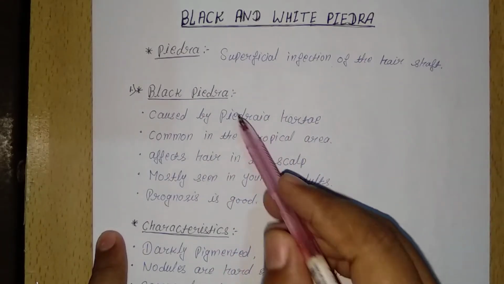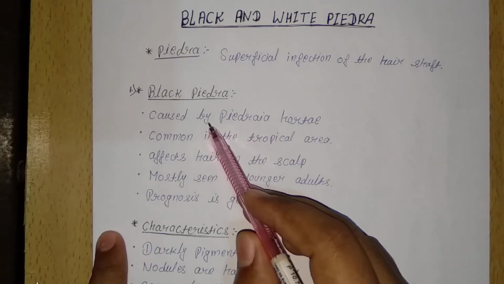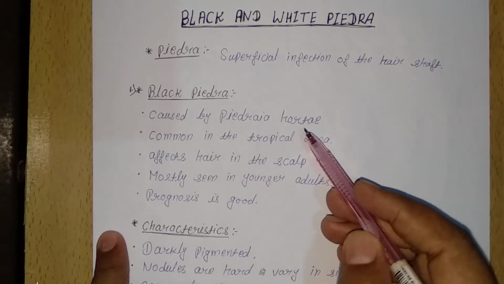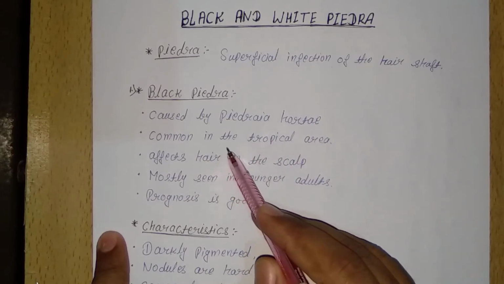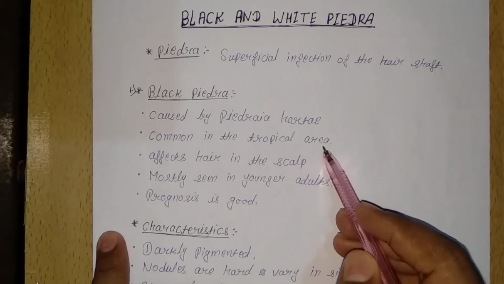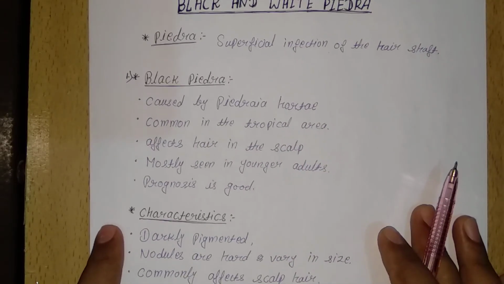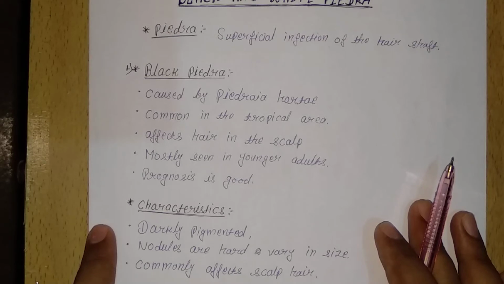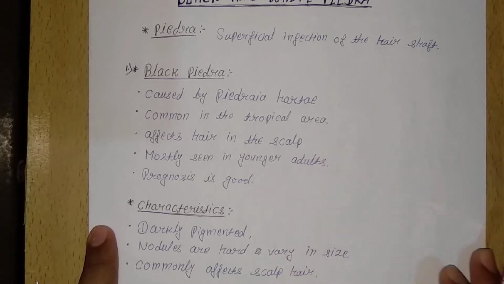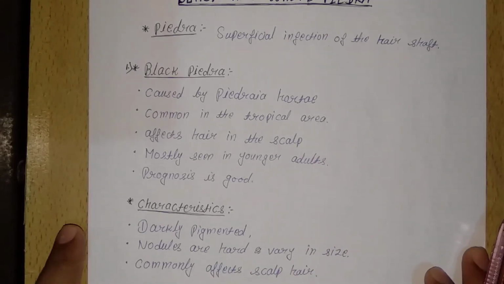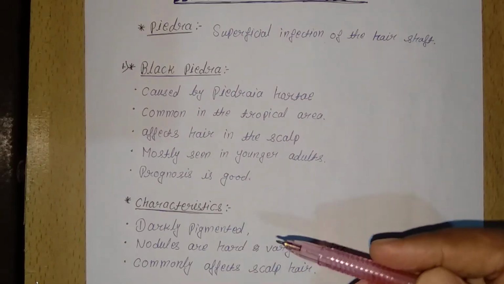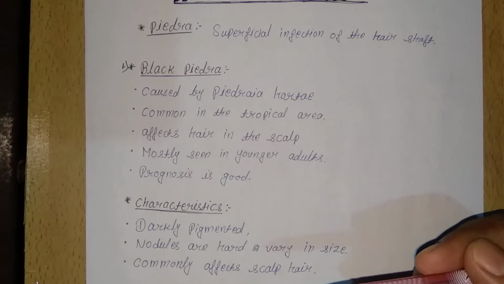Black Piedra is caused by the fungus known as Piedraia hortae, and it is mostly found in tropical areas. This fungal infection affects the hair of the scalp, and it is mostly seen in younger adults, and the prognosis of black Piedra is good.